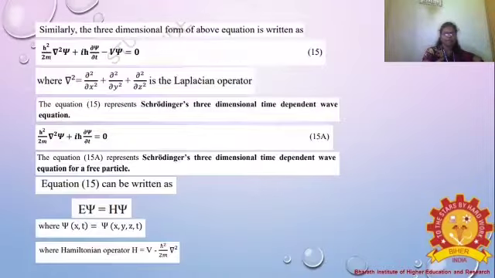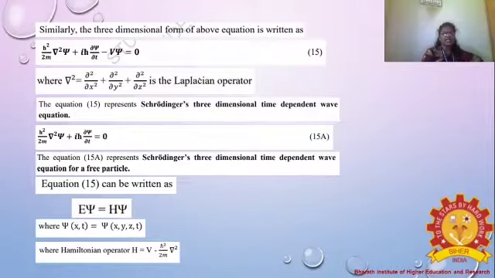Similarly, the three-dimensional form of the above equation is rewritten as follows. We have concluded the one dimensional equation. Suppose it is three-dimensional, we have to rewrite equation 14b: h cross squared by 2m del squared psi plus i h cross dou xi by dou t minus V xi equals 0.